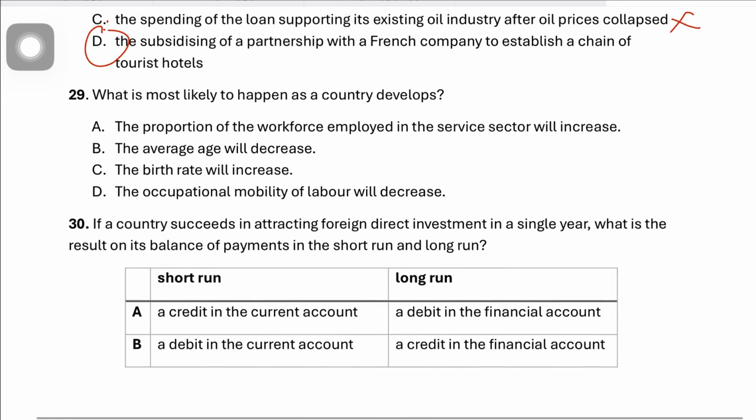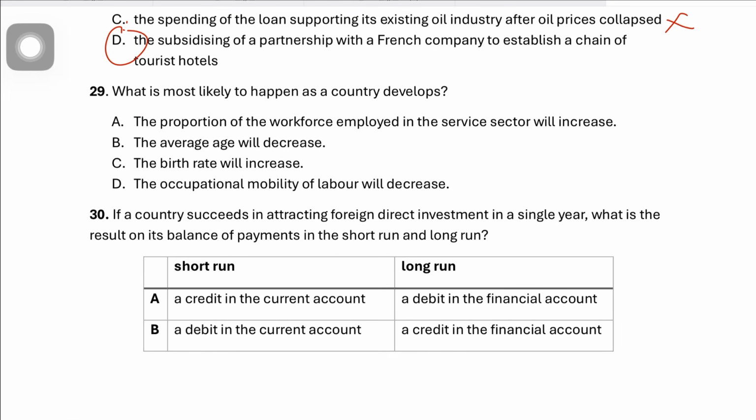Question 29 says what is most likely to happen when the economy develops. So if the economy would develop, if you look at option A, it would be correct. Pretty simple question. As countries develop, employment would shift from the primary sector to manufacturing and then towards services. Because incomes are rising, people demand more. If average incomes are going up, people would end up demanding more education, more healthcare, more transport, more entertainment, more finance, more professional services.